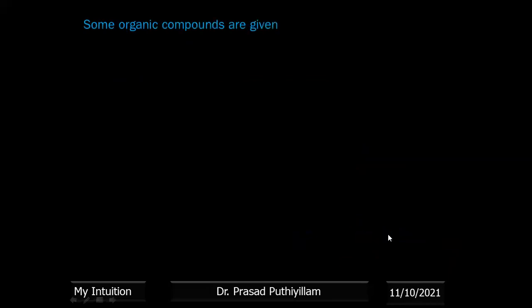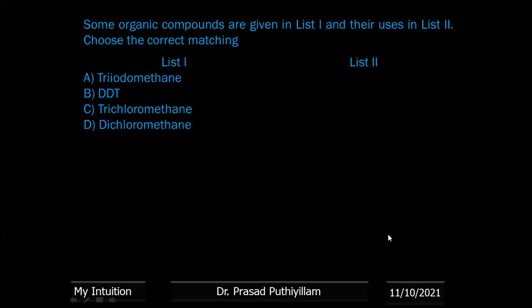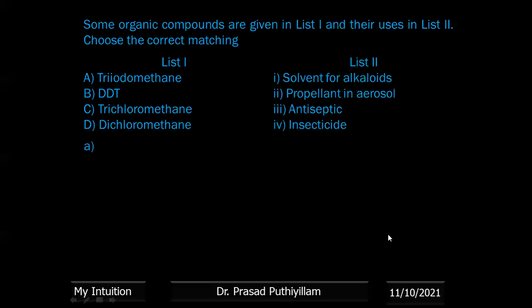Now some organic compounds are given in list 1 and their uses in list 2. Choose the correct matching. List 1: triiodomethane, DDT, trichloromethane, dichloromethane. List 2: solvent for alkaloid, propellant in aerosol, antiseptic, insecticide.